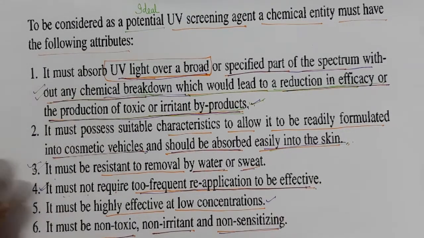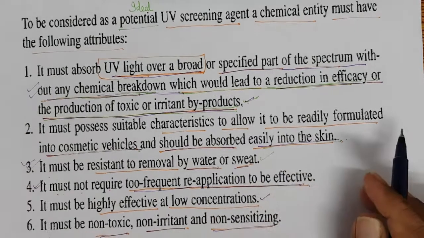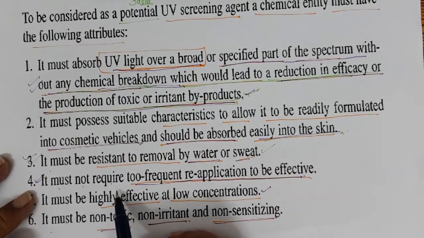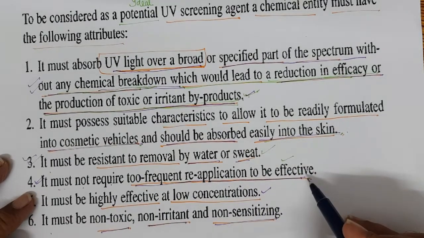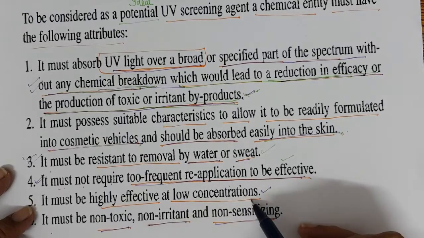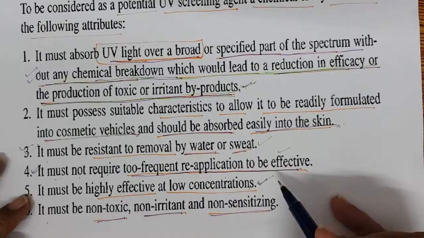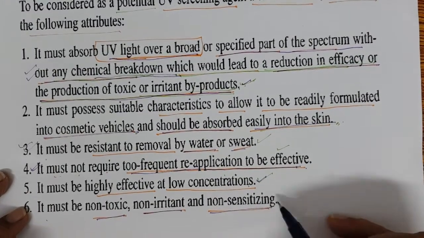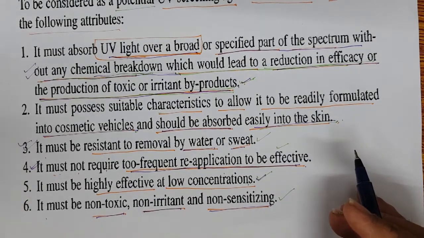Three. It must be resistant to removal by water or sweat. It must not require too frequent reapplication to be effective. It must be effective even at low concentration. And most important, it must be non-toxic, non-irritant and non-sensitizing. This is what an ideal sunscreen should be.